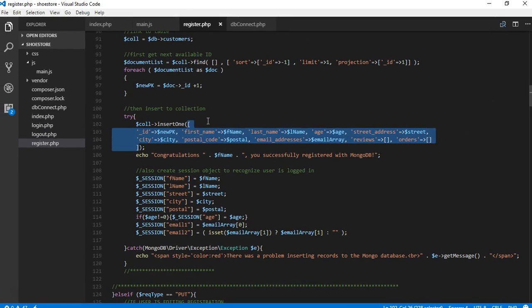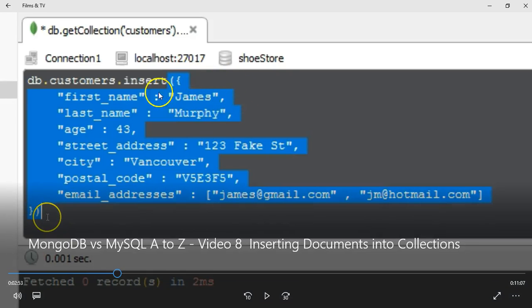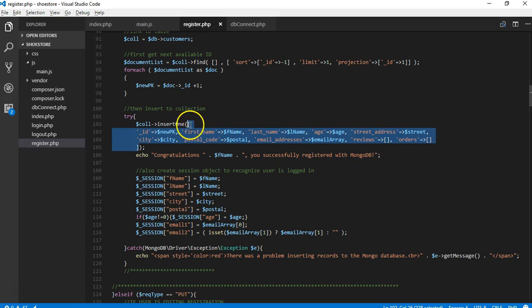I can just show you a video that we made earlier on inserting documents. This is just a screenshot of a previous video, and you can see it's the curly braces. It's just like a regular JavaScript object that we're passing in. That's really like a JSON object, but you can see here it's an array.